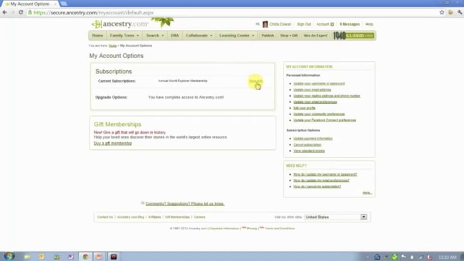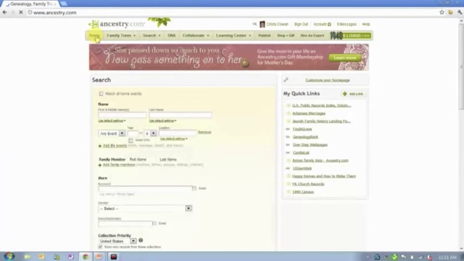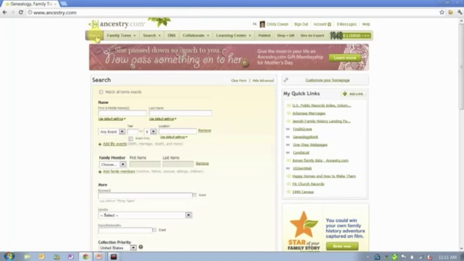It will also list what time-based plan you have, whether it's monthly or every 6 months, or in this case, I have a World Explorer membership that's annual. We even share with you when this particular subscription started and when it expires, so that you know when you're going to be billed again for the next year or the next month. So again, you find that subscription information under Account, and just click on Subscription Details to find out what kind of subscription you have, both in records and in time.